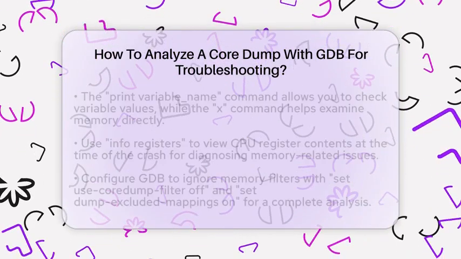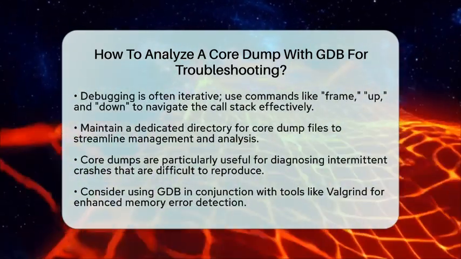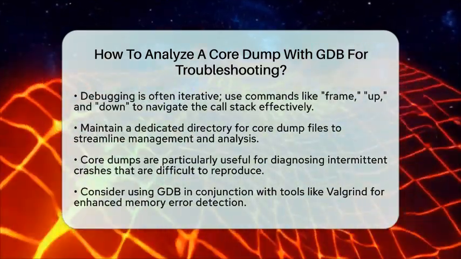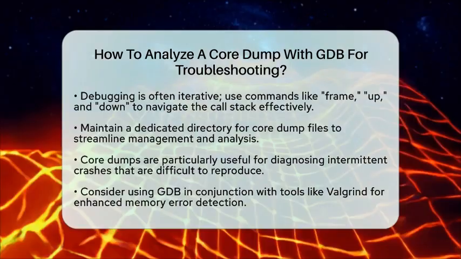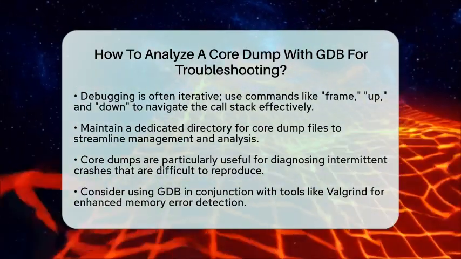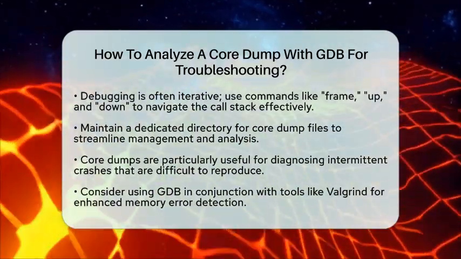Debugging with core dumps is often an iterative process. You will want to explore different stack frames, variables, and memory areas to piece together the cause of the crash. Use GDB commands such as frame, up, and down to navigate the call stack, and list to view the source code near the crash point.